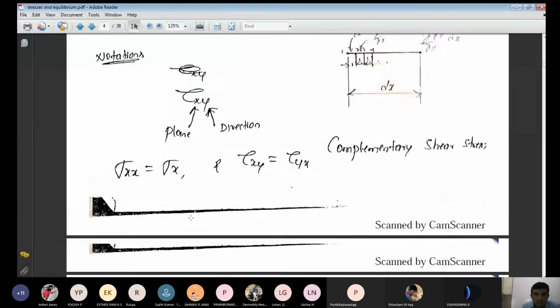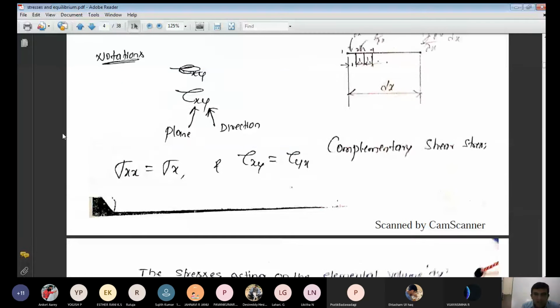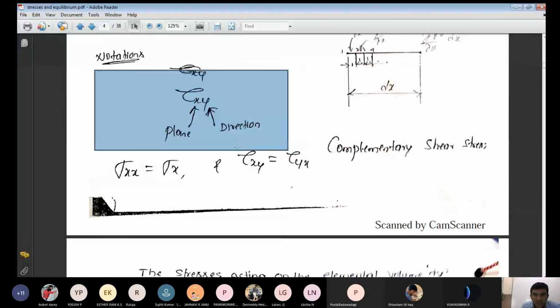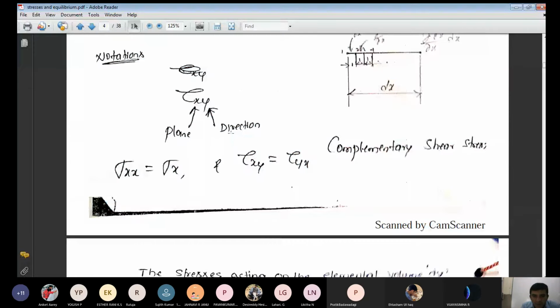Now see, remember the notations are very important. Tau xy stands for shear stress. The first subscript, x, relates to the plane. The second subscript relates to the direction.